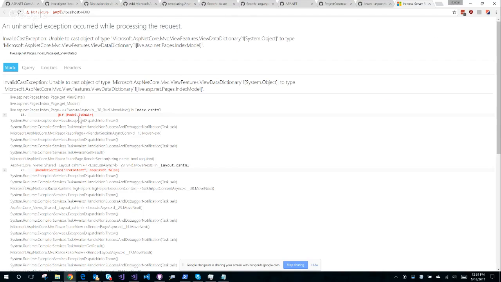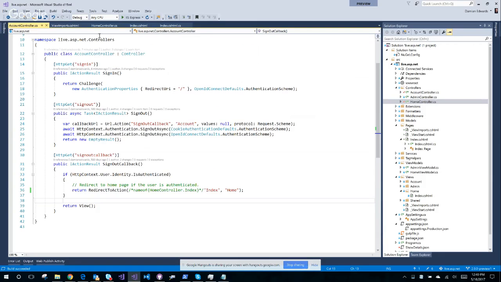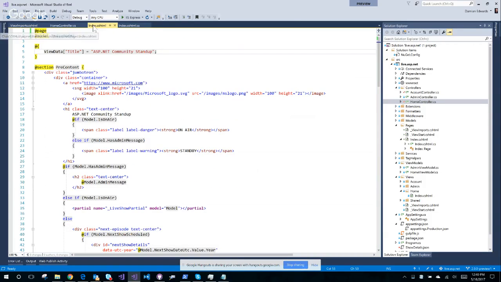Loading, loading, loading. All right, what do we got? Unable to cast view data dictionary of object to type view data dictionary of index model. Okay, so it looks like I might be trying to use view data for some stuff that I don't want to anymore. So let's have a look.